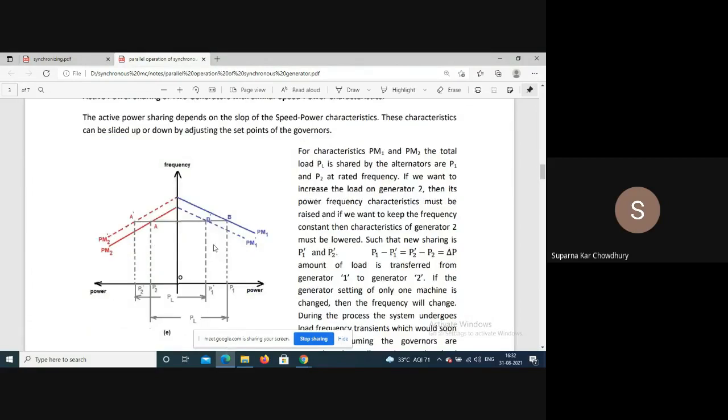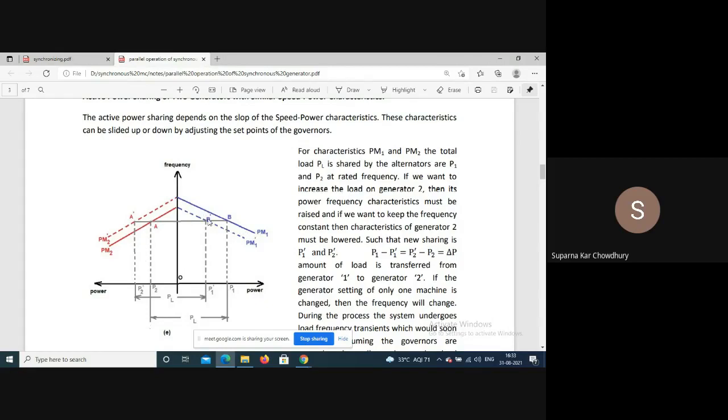So the governor characteristic looks like this. These are linear, it is frequency and power. So as the power output increases, the frequency falls slightly.